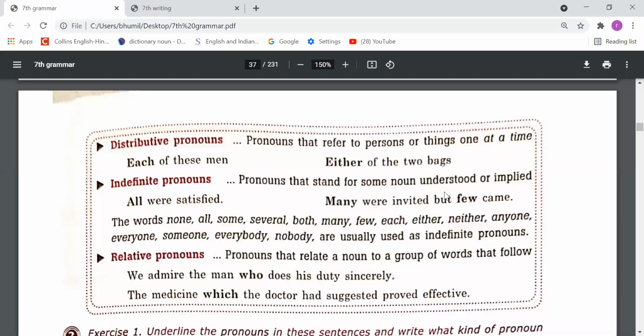Distributive pronouns are pronouns that refer to persons or things one at a time, like each of these men, either of two bags. Whenever we talk about a group and about each one of that group, we should use distributive pronouns. Those are called distributive pronouns, like each, every, neither, either. These are the distributive pronouns.